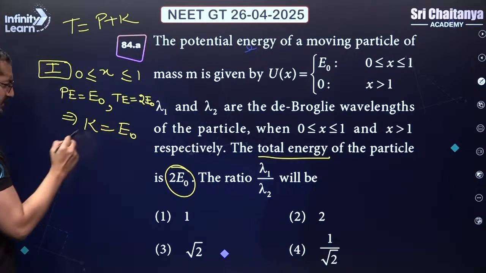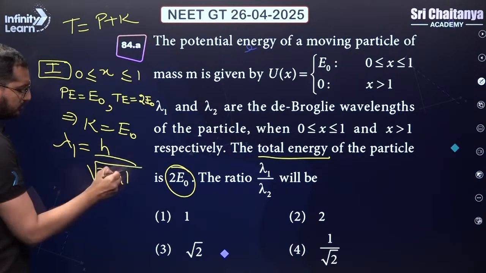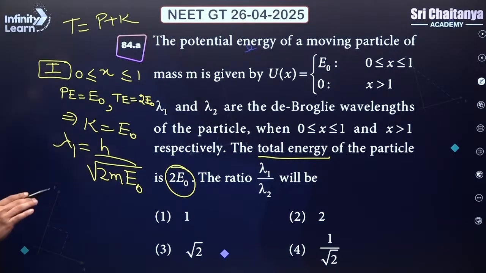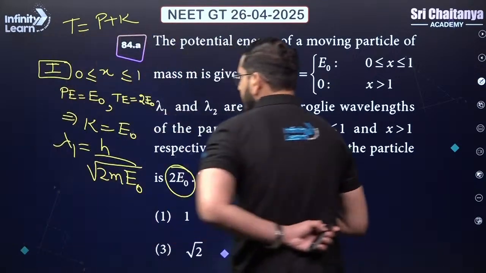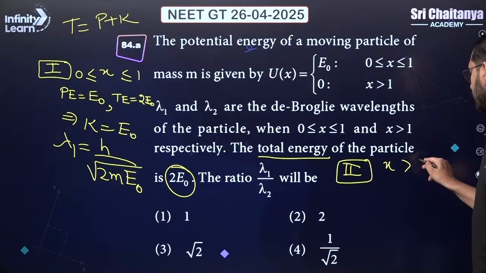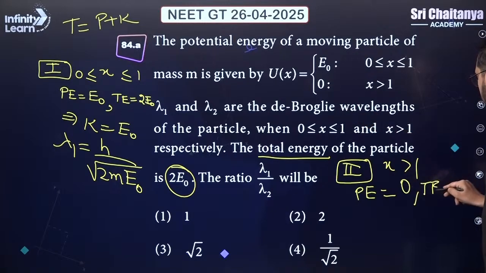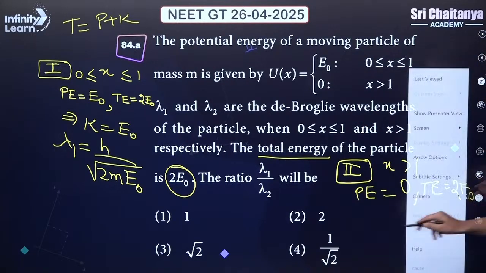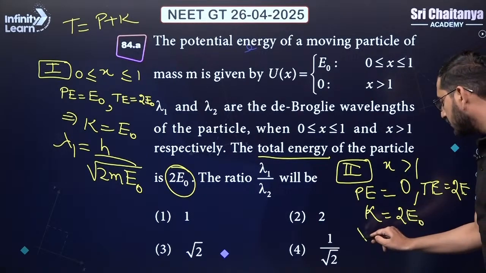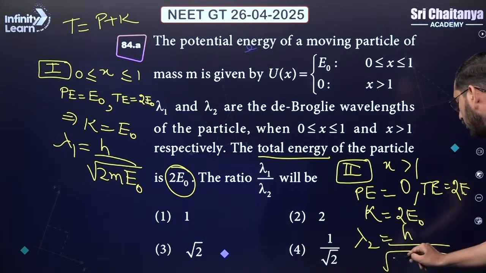So if kinetic energy is E naught, then de Broglie wavelength lambda 1 can be written as h upon root 2mK. Root 2mK, K I can directly write as E naught. So this is my lambda 1. Now let's apply the same logic for case number 2. Case number 2 means I am looking for the value of x which is more than 1. The potential energy as per the expression is 0. The total energy is 2 E naught. How much will be the kinetic energy? The kinetic energy will be same as 2 E naught. Let's try to calculate lambda 2. That will be h divided by root 2mK.